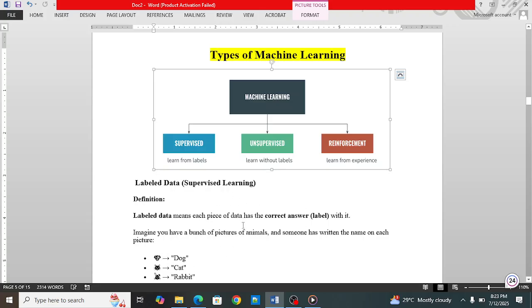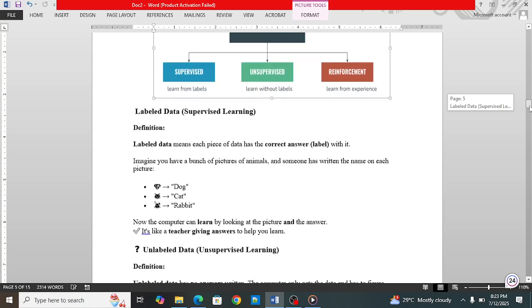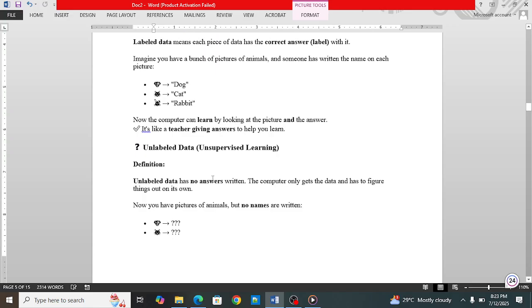This is called supervised learning, and at some point of time someone can ask you a question, like giving you a picture of something and asking whether this is a cat, dog, or anything else. Now let's talk about unlabeled data. Unlabeled data has no answers. The computer only gets the data and has to figure things out on its own. Now you have the pictures of animals, which means we have only questions. It will show you only pictures, but it will not give you answers. You will have to identify the answers on your own.